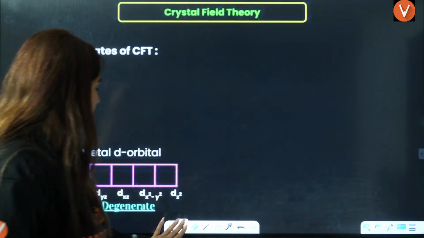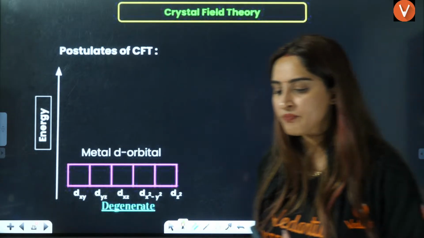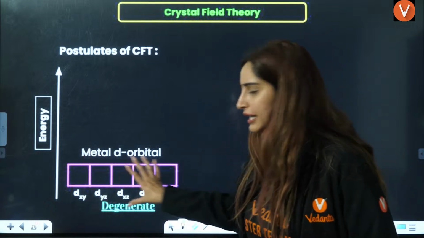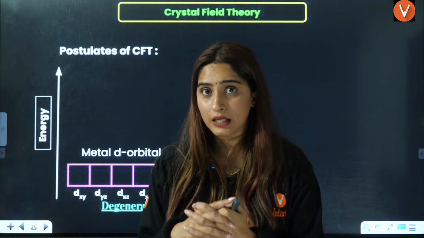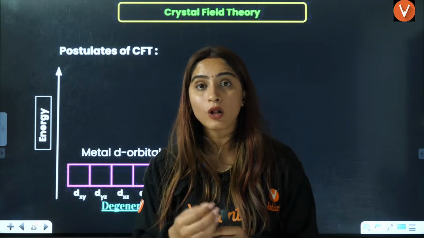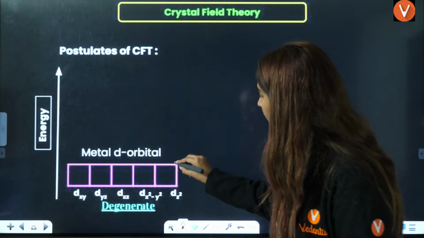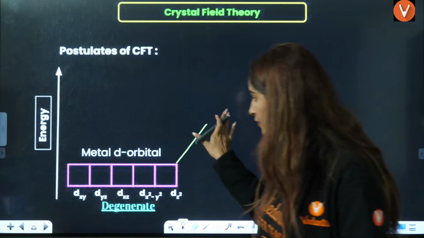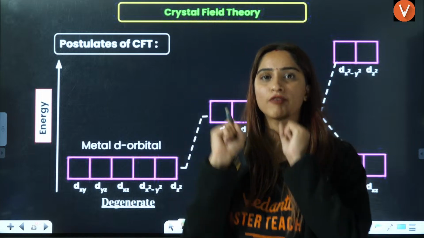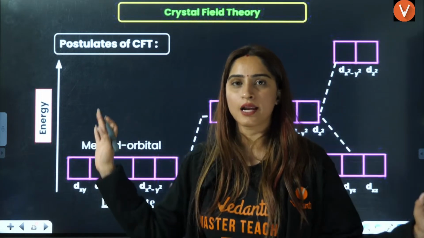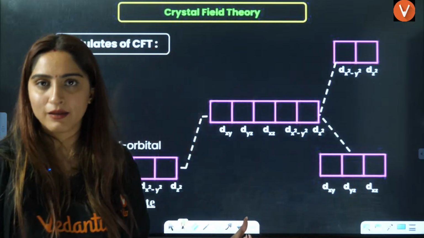What you have to remember is what happens in the octahedral crystal field theory. Firstly, all the orbitals of the d subshell have the same energy. They were best friends. After that, what will happen? Ligands will come into their life, so their energy will increase. All of them will be very happy, very excited. But some of them will pass, some of them will fail.